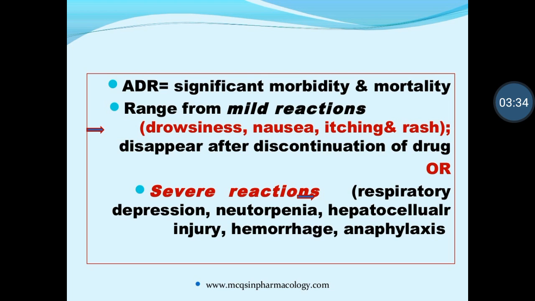The next is known as the severe reactions. Severe reaction is very powerful and can lead to morbidity and mortality. How? It is given one by one, that is respiratory depression. Respiratory depression means respiration will be very low and slow. So the oxygen presence in the body will be significantly reduced, that is known as respiratory depression.